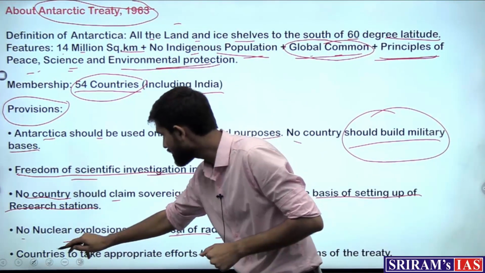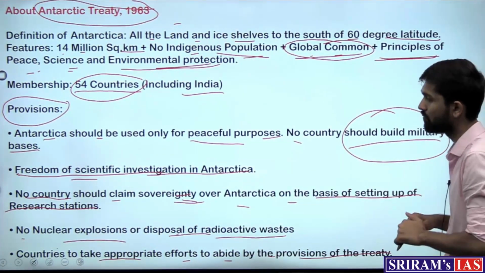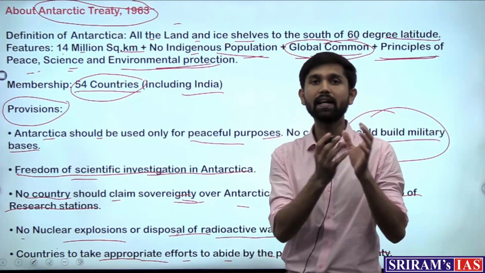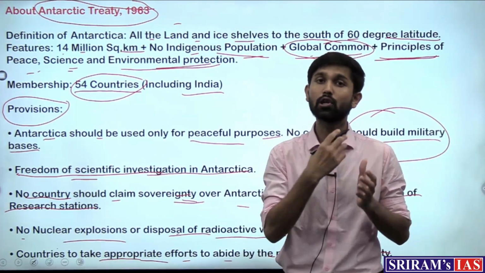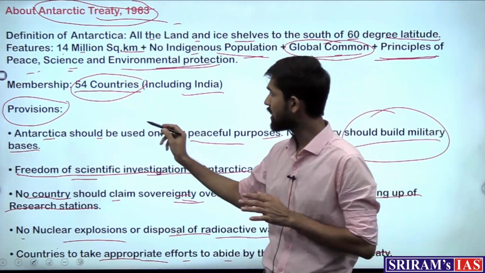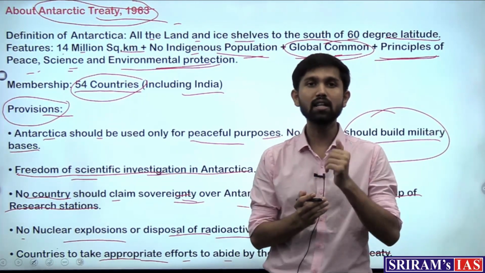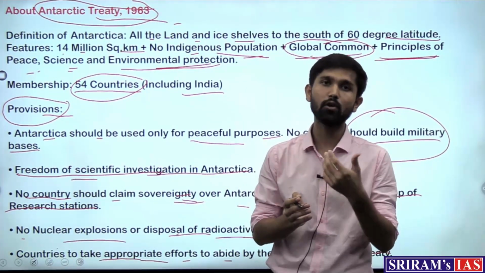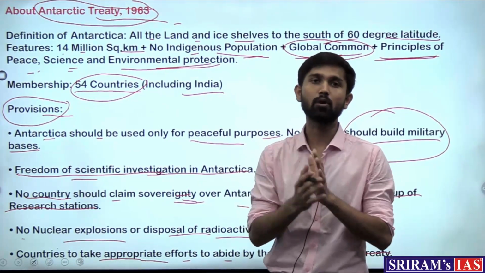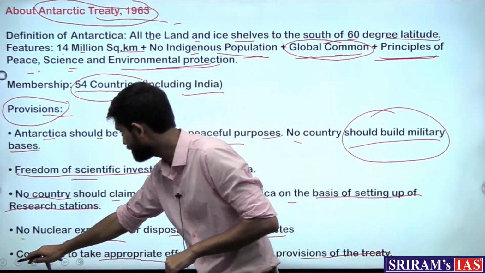And next is that countries should take appropriate efforts to abide by the provisions of the treaty. Here is where the need for promulgating a national legislation or a domestic law on this treaty comes into place, where whatever provisions are being highlighted in the International Antarctic Treaty, all the countries need to formulate a domestic law to abide by the same. And for that purpose, India is promulgating the Antarctic Bill in the Lok Sabha, which has been recently passed.